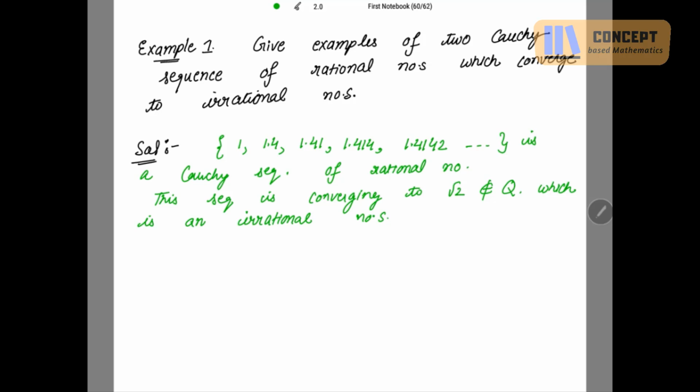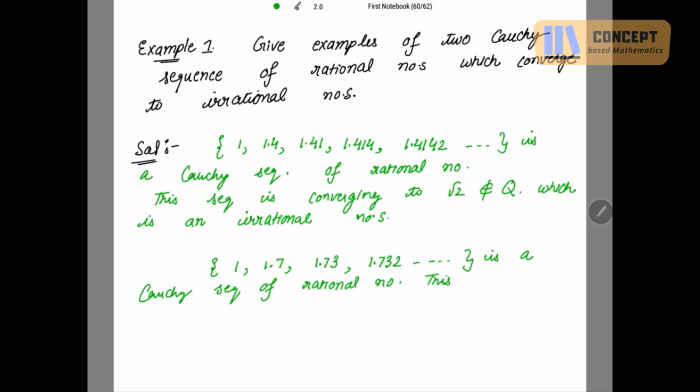One more example, you can take the sequence 1, 1.7, 1.73, 1.732, and so on. This is also a Cauchy sequence of rational numbers. Now where is this sequence converging to? Yes, come on.